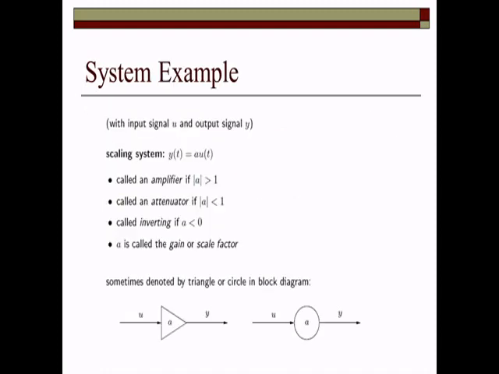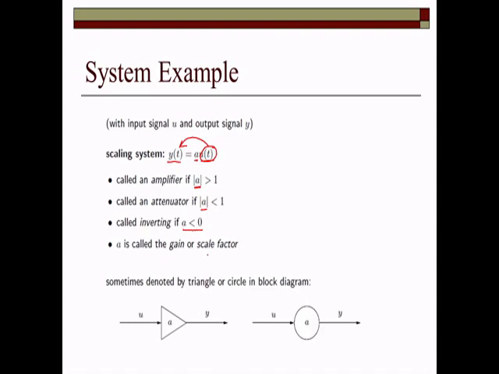Now we have an example for the system, where y is the output, u is the input, and a is a coefficient on the input. It means this input is mapped onto this output. If it is an amplifier, the value of a is greater than 1. If it is an attenuator, the value of a is less than 1. And if it is inverting, the value of a is less than 0.